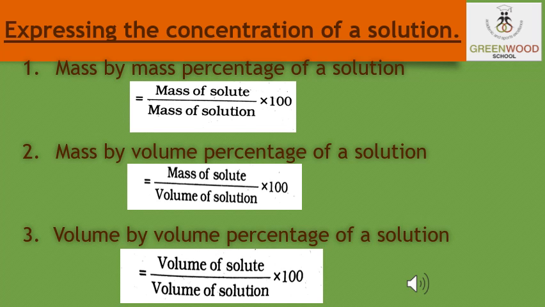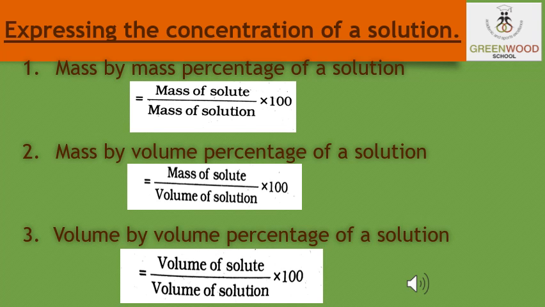Next is the mass by volume percentage of a solution. If we divide the mass of the solute by the volume of the solution, the whole solution, multiplied by 100, then also we can find the concentration of a solution.